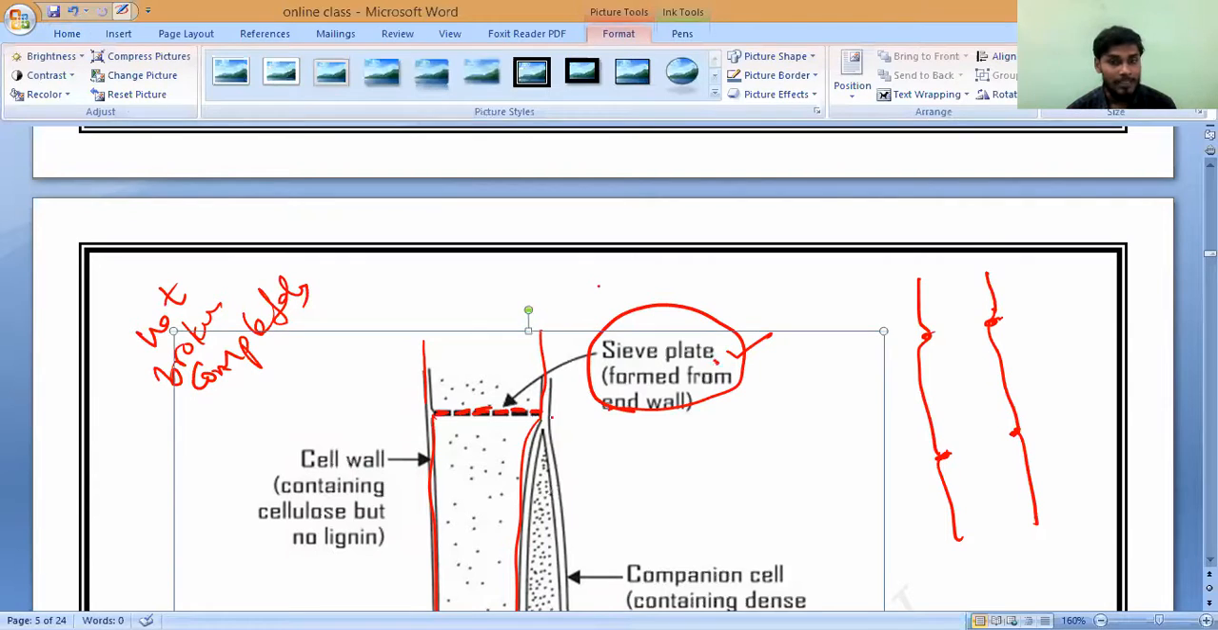Sieve plate means at each end wall of the phloem, we have this kind of sieve plate formed. So through this only the food will be transported. Do you all understand? Through this only the food will be transported in the plants. Do you understand or not? Please tell me. This is the meaning of not broken completely. Do you understand?